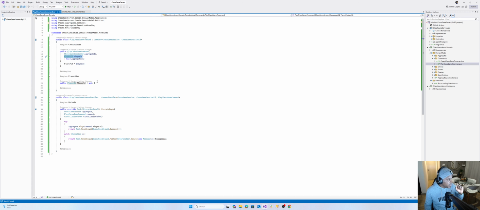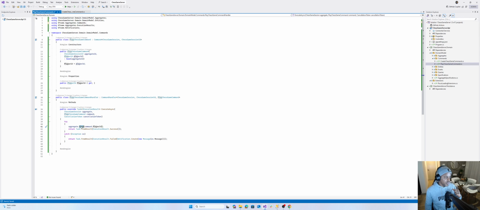But we're going to change this in the next video, where we get to implement the details of the moves. For now, we're only concerned about the player making a move, which is the player ID. That gets submitted to the aggregate play method, which internally will validate whether it is this player's turn to play this chess game.